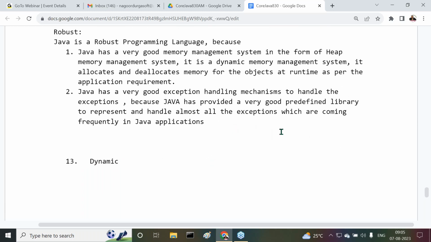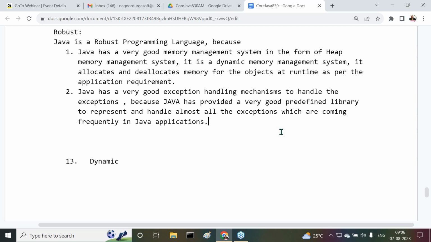Java has very good exception handling mechanisms to handle the exceptions. Why? Because Java has provided a very good predefined library. Predefined library in the sense of predefined classes and predefined interfaces and all, to represent and handle almost all the exceptions which come frequently.